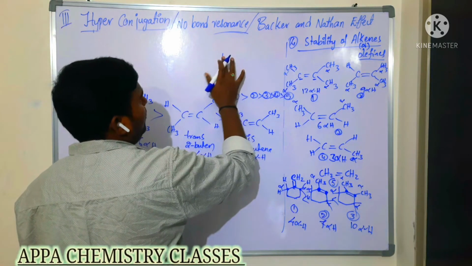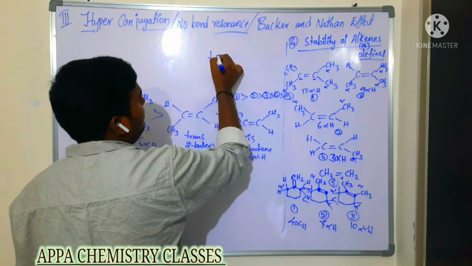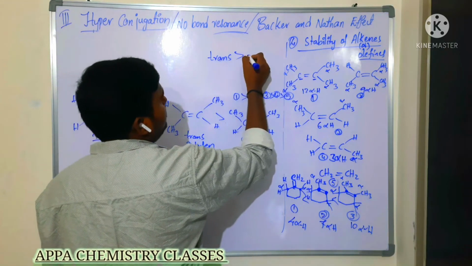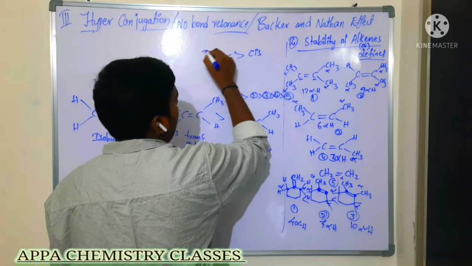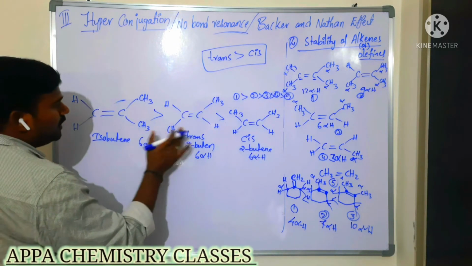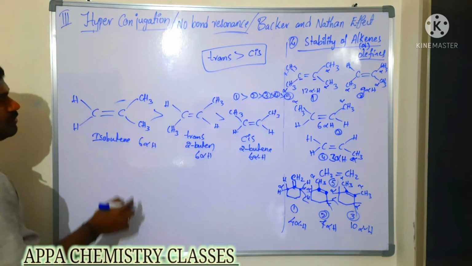So do remember that when both are having the same molecular formula and the same number of alpha hydrogens, then trans is always more stable than the cis compound. Okay? That is most important. After that, now you compare among these two. Which is more stable here?